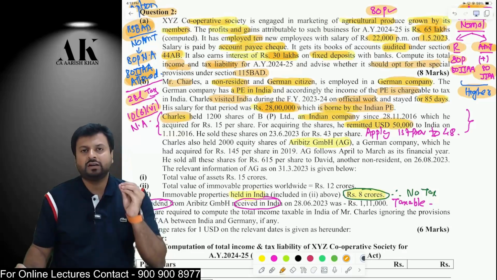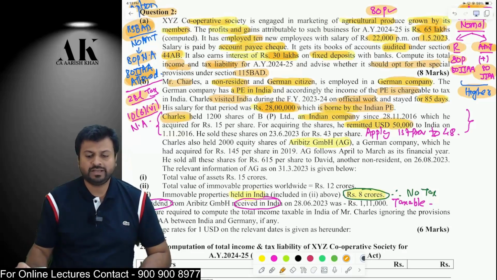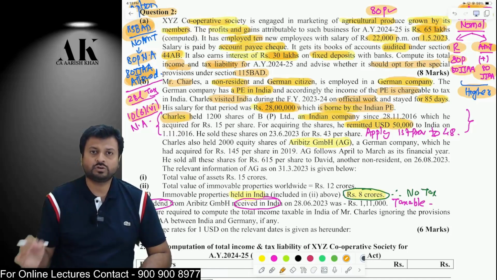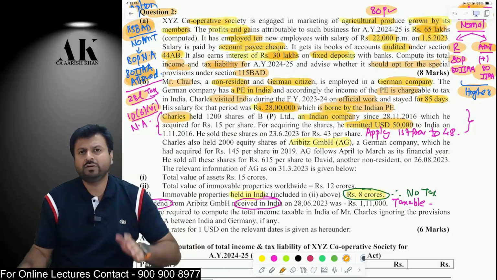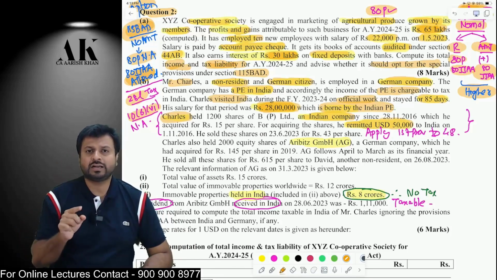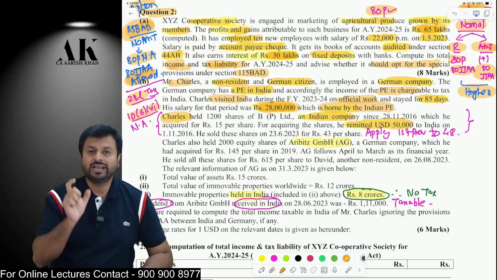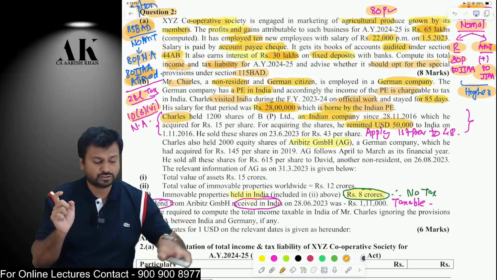So now, whenever a non-resident purchases shares of an Indian company in foreign currency, then the first proviso to section 48 will apply. Then you have to convert all the calculations into dollars, then again into rupees. How will you calculate? Sale consideration and expense on transfer will be converted based on the average of TTBR and TTSR on the date of transfer, and cost of acquisition will be converted based on the average of TTBR and TTSR on the date of purchase.